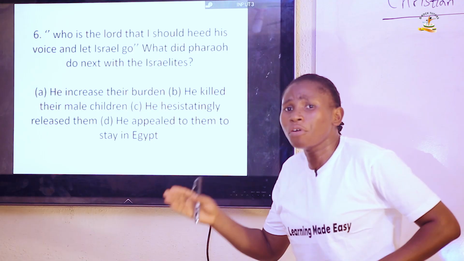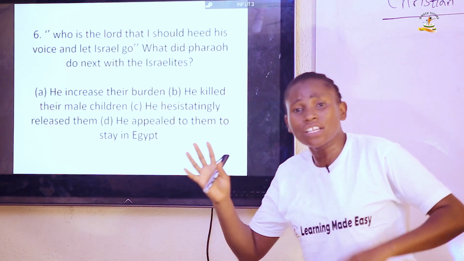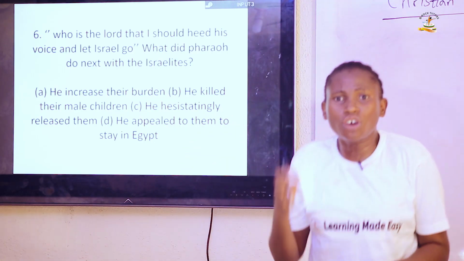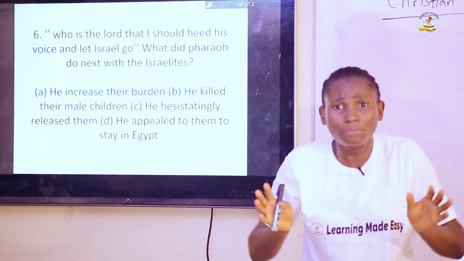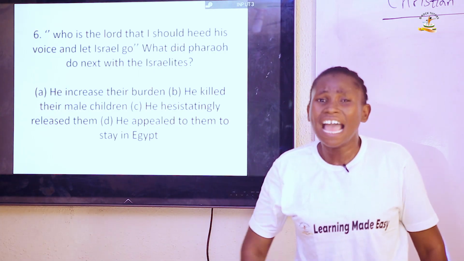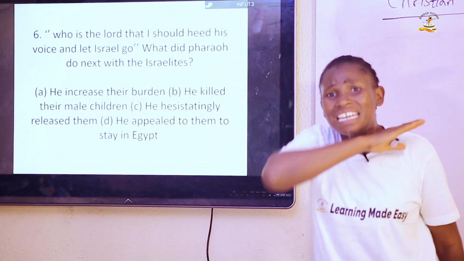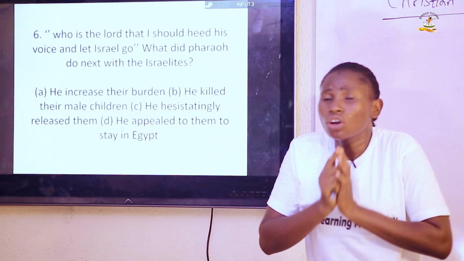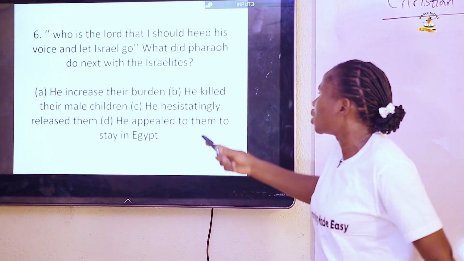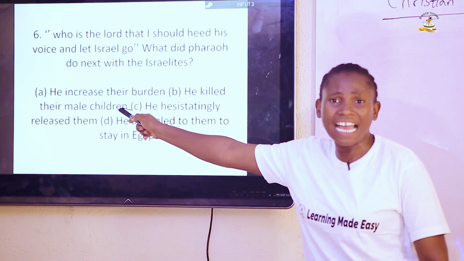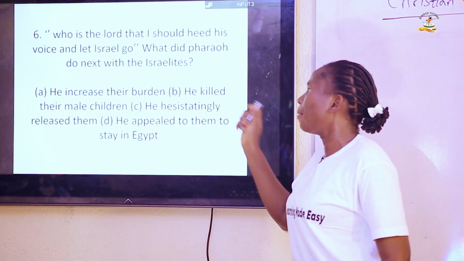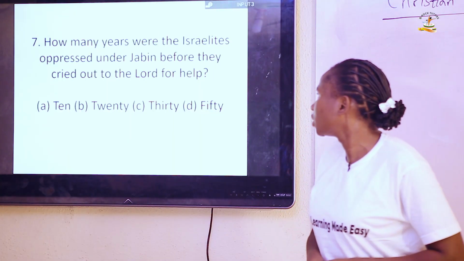This one, Pharaoh asked the taskmasters to increase their burdens. So therefore, he said they should not provide them straw anymore to make bricks. And at the same time, the number of bricks they make must not be lessened. So that was the instruction. So from what I've said, we'll discover that A is the answer. He increased their burden.